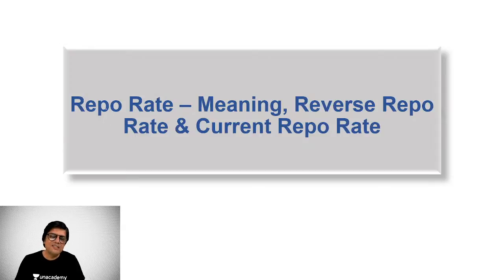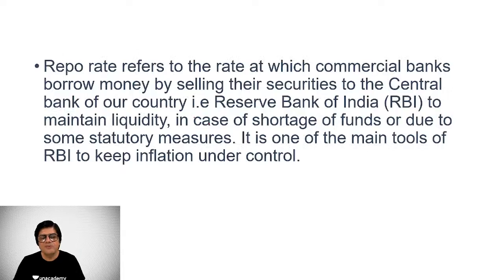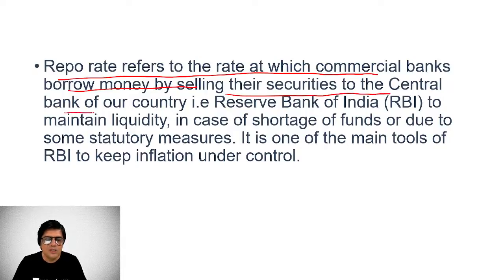Now, you must understand certain basic banking terms like what is repo rate, reverse repo rate, current repo rate. These terms are very necessary, basic terms of the monetary policy. Repo rate refers to the rate at which the commercial banks borrow money by selling their securities to the central bank, that is the Reserve Bank of India, right? In other words, if they want short-term money, then they will borrow this money from RBI against securities, right? RBI would fix a rate of interest for that. That is called repo rate, right?